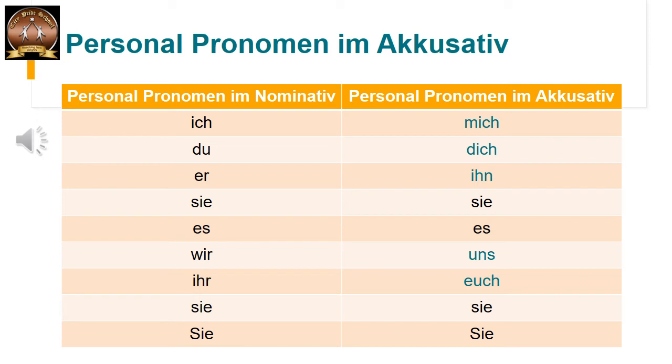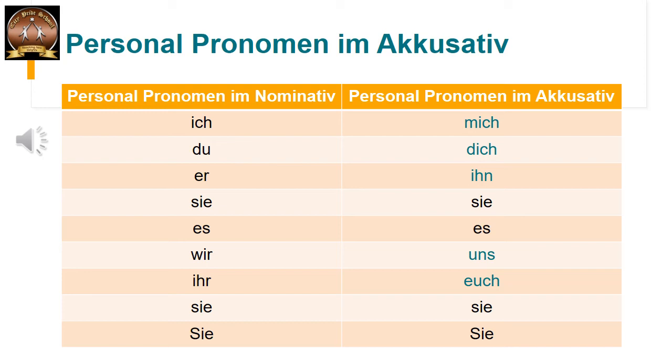So ich changes to mich. Du changes to dich. Er changes to ihn. Sie remains sie. Es remains es. Wir changes to uns. Ihr changes to euch. Sie remains sie and capital Sie also remains Sie. So I have marked the personal pronouns that change in accusative with blue color. So only 5 of them change, others remain the same.